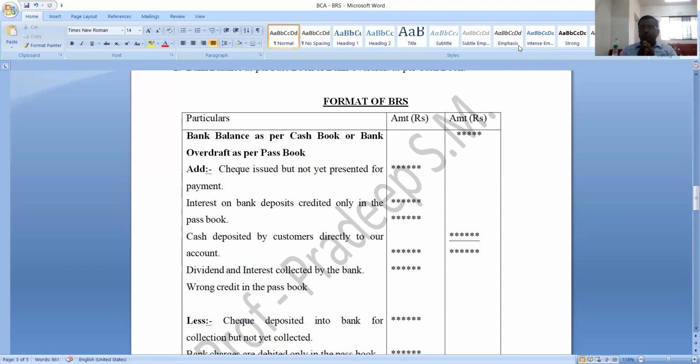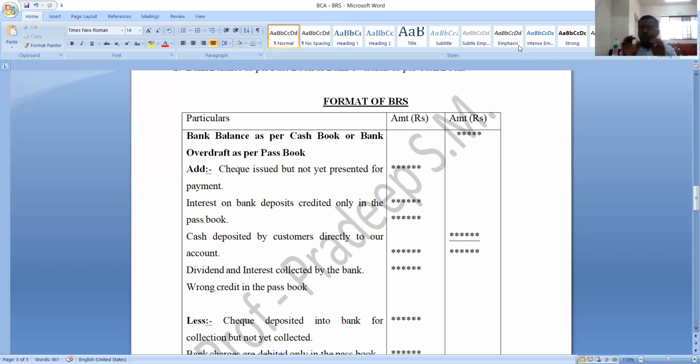Usually they will give two situations. They may give you cash book balance, and you need to find out passbook balance. So the logic that I said is related to this: they give cash book balance, we need to find out passbook balance. Our target is passbook balance. Suppose they give passbook balance, our target will be cash book balance.